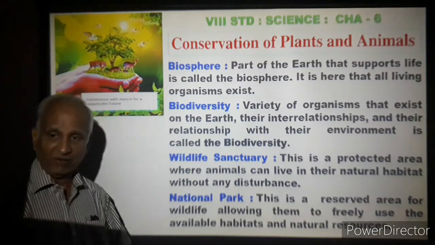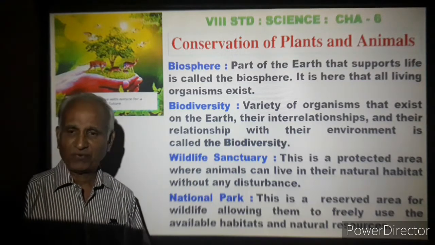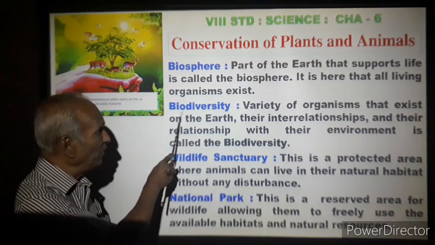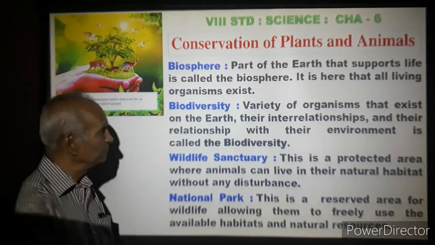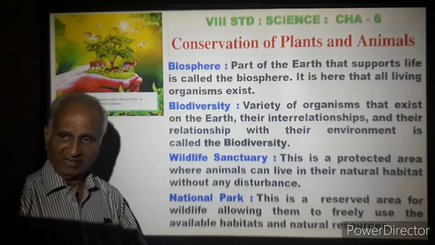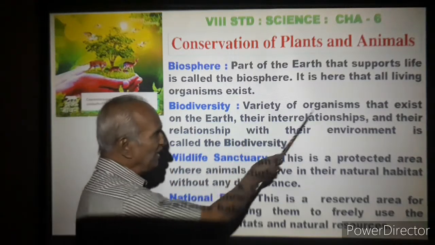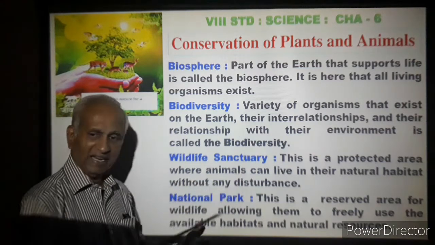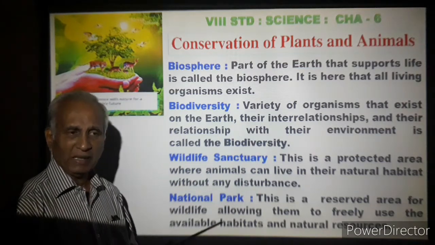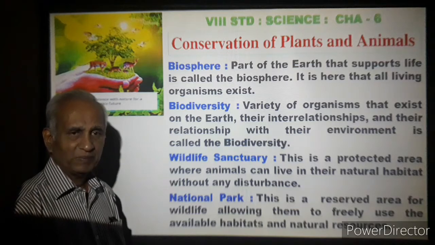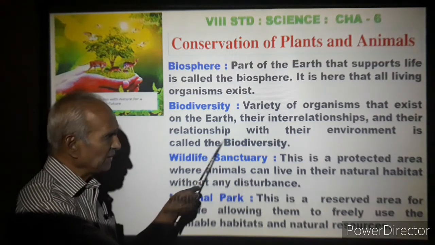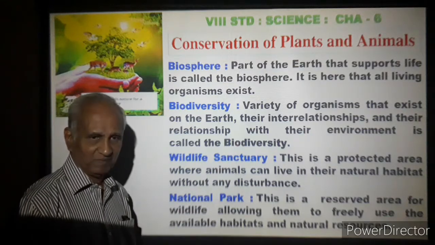Biodiversity. Diverse means different, varieties. Bio means living beings. Diversity, you find diversity among them, the variety of organisms that exist on the earth. Their interrelationships, how do they enable each other to survive? How do they live together? And their relationship with their environment.